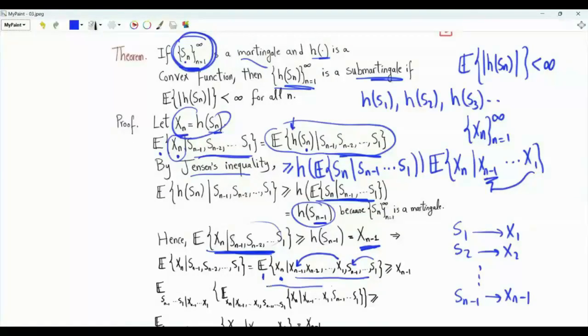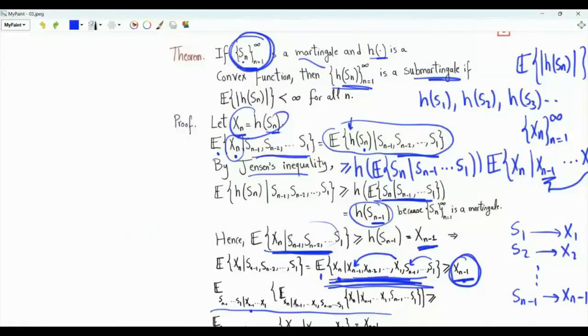Now we take the conditional expectation of this quantity here and Xn minus 1 with respect to the random variables from S1 to Sn minus 1, conditioned on the random variables from X1 to Xn minus 1. Because we are conditioning on Xn minus 1, the conditional expectation of Xn minus 1 is itself. By the law of iterated expectations, this is the conditional expectation of Xn given the random variables from X1 to Xn minus 1.